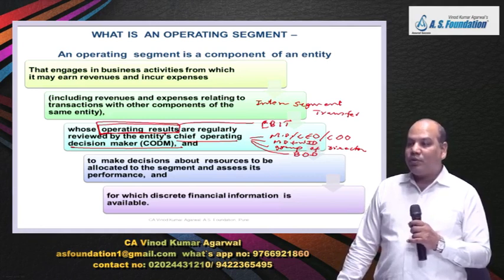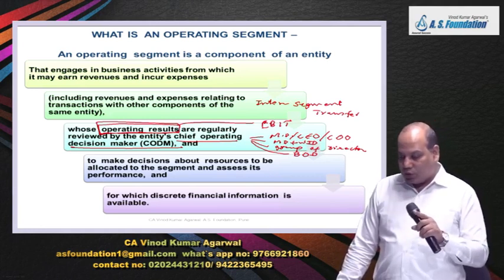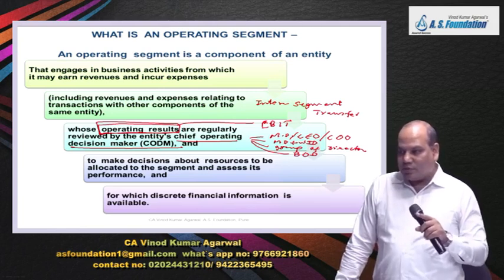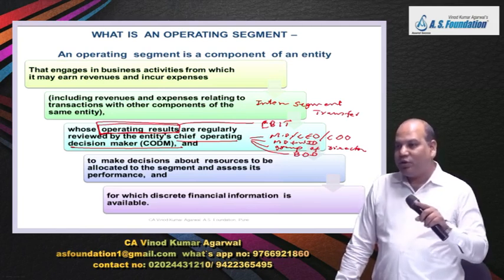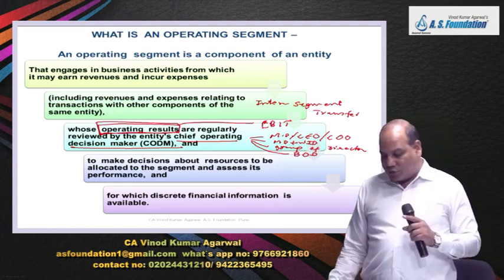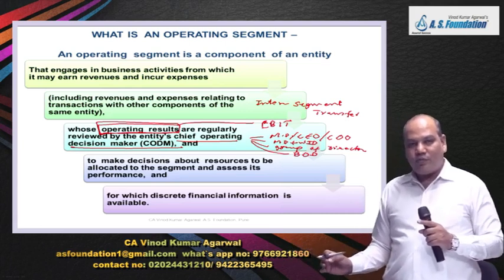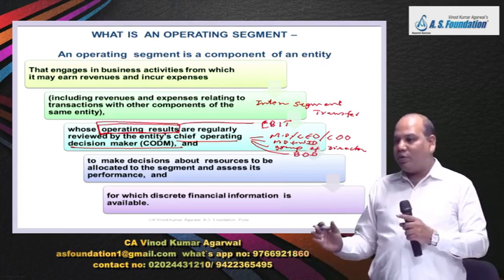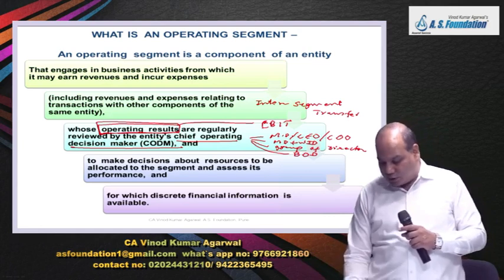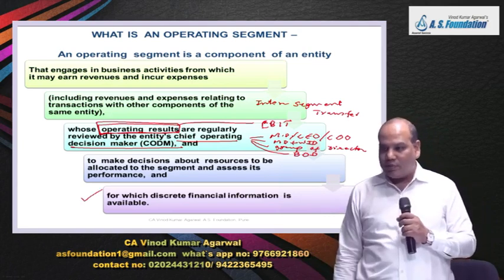So what does the CODM have to do? One, review the performance, then assess the performance and take decisions relating to allocation of resources. That means how much capital we need to invest, how much manpower we need to invest, etc. and for which discrete financial information is available.